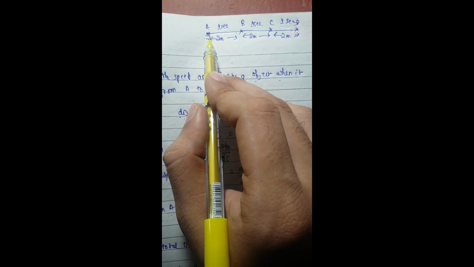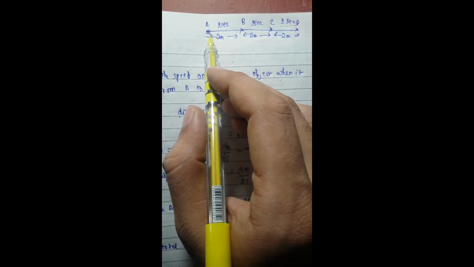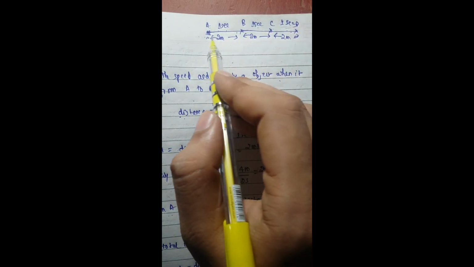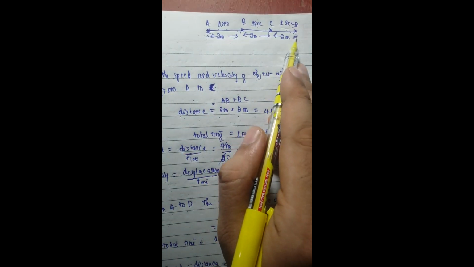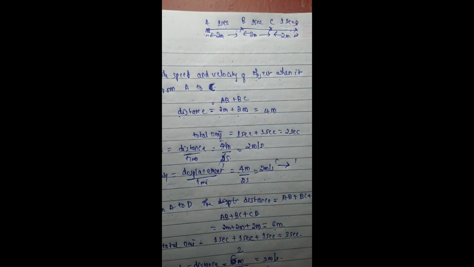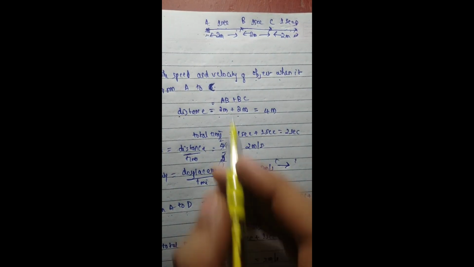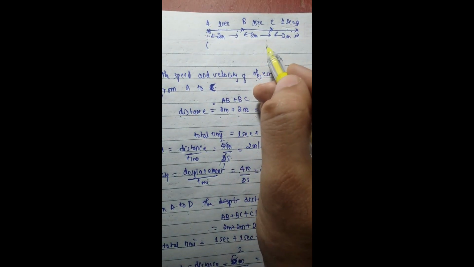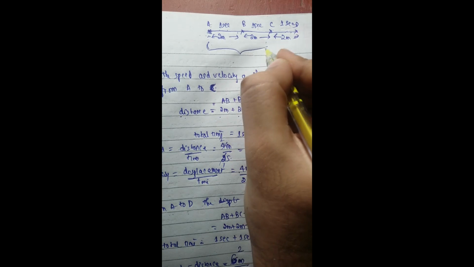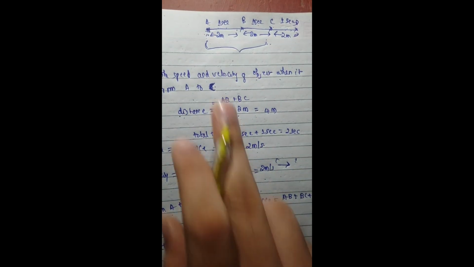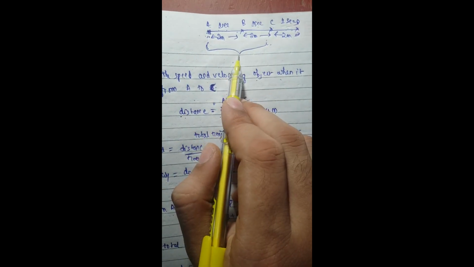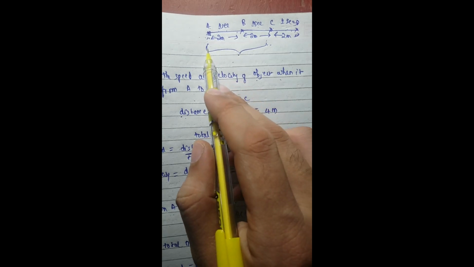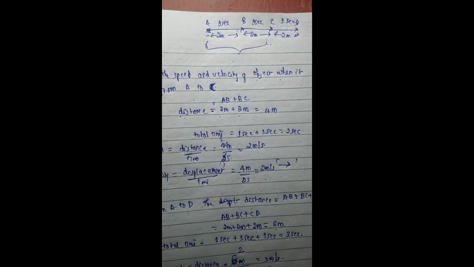If we come back to this problem, we can observe here, to cover A to D, the object moves with a speed of 2 meter per second and with a velocity of 2 meter per second towards the east. If we are considering the path only from A to C, in this case also the body covers the distance from A to C with the same speed of 2 meter per second and the velocity of 2 meter per second towards the east.